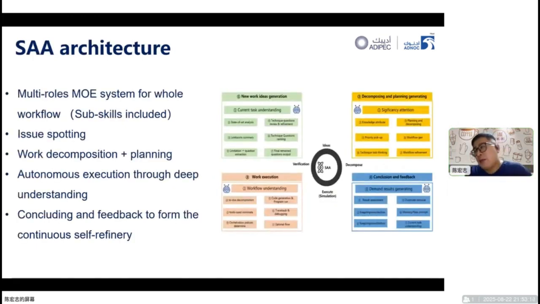Based on this intermediate latent space, we now start to form our swarm agent-based architecture. We have a multi-role mixture-of-experts system for the whole workflow, with each sub-agent having its own sub-skills. The main skills of this SAA system include issue spotting, work decomposition plus planning, and autonomous execution through deep understanding, which are the basic abilities formed by the fundamental generative AI model, and continuous feedback to form self-refinement, which is the key demand of the shale oil end user.